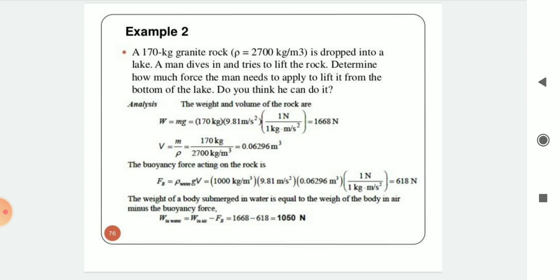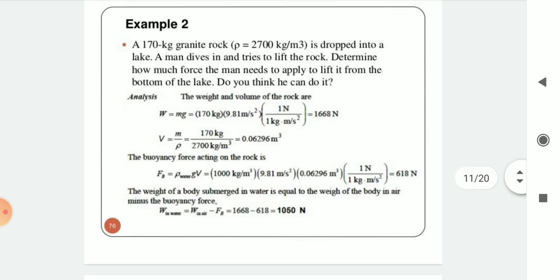The buoyancy force acting on the rock is Fb equal to rho water, density of water, into G into V equal to, by putting the values in that formula, 1000 kg per meter cube into 9.81 meter per second square into 0.06296 meter cube into 1 Newton divided by 1 kg dot meter per second square.